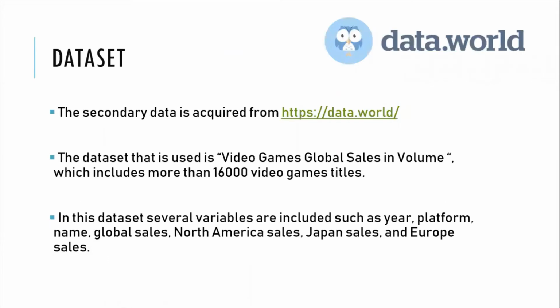Next is the data set. The data set, which is the secondary data for this project, is acquired from data.world, which hosts many variants of data sets that were created by professionals. The data set that is used is Video Games Global Sales in Volume, which includes more than 16,000 video game titles. In this data set, several variables are included such as year, platform, name, global sales, North America sales, Japan sales, and European sales.